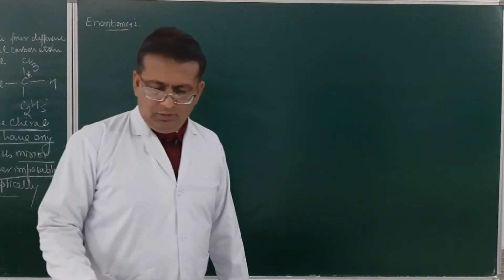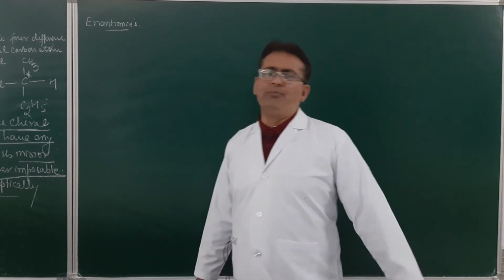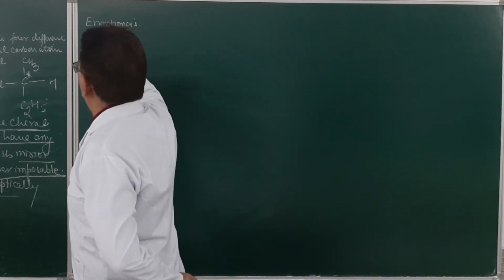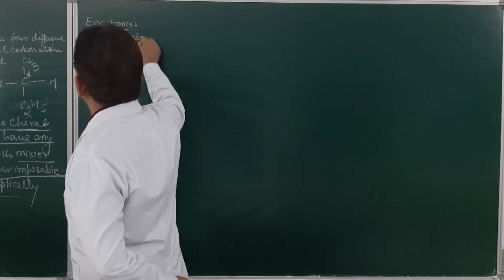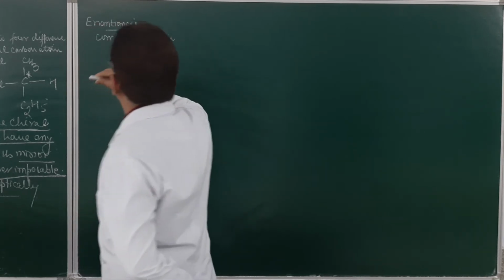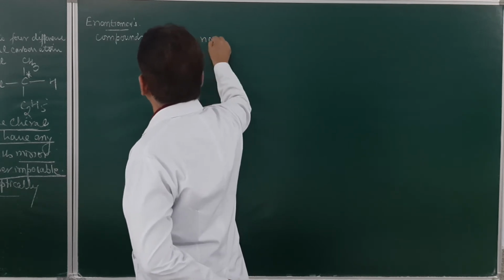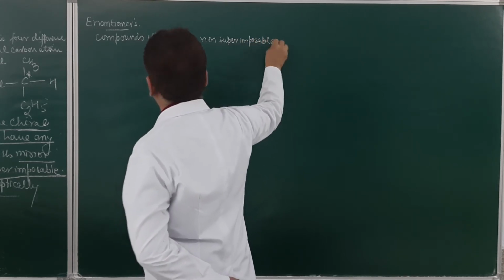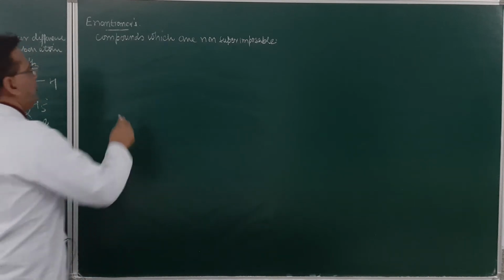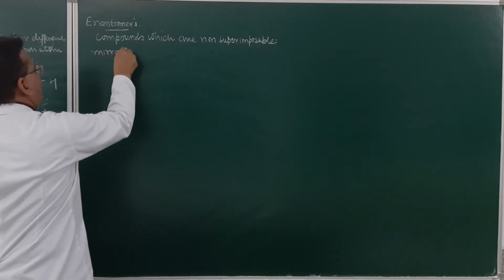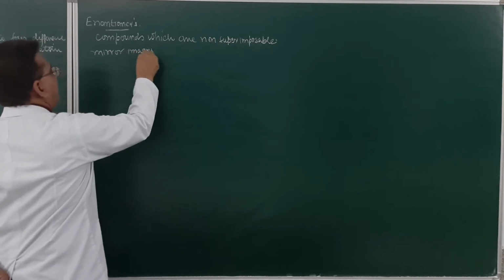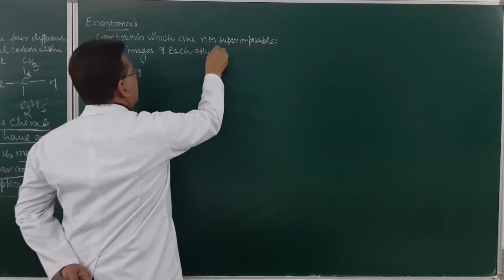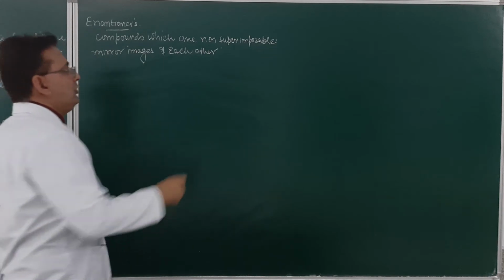Compounds which are non-superimposable mirror images of each other are called enantiomers.